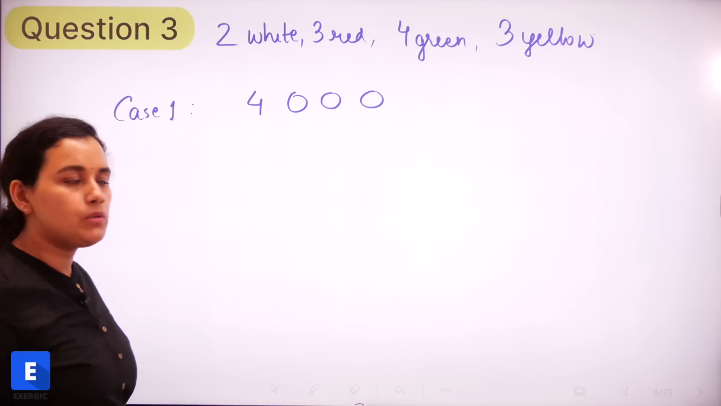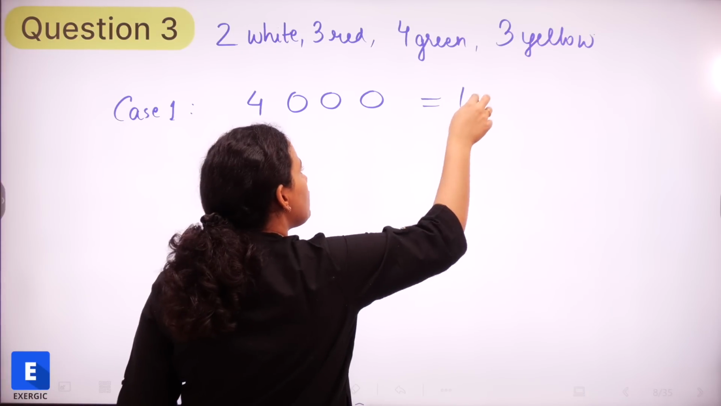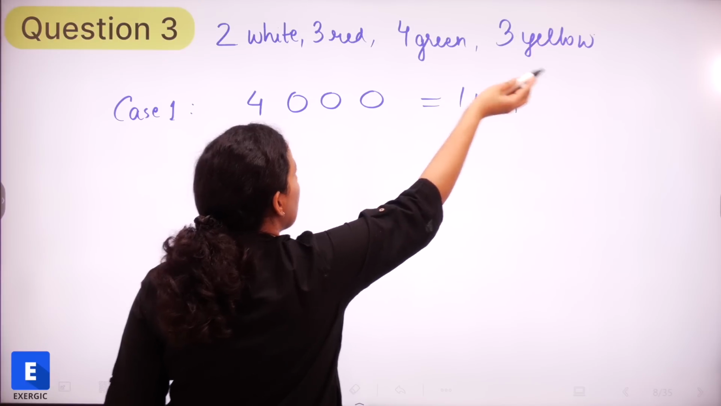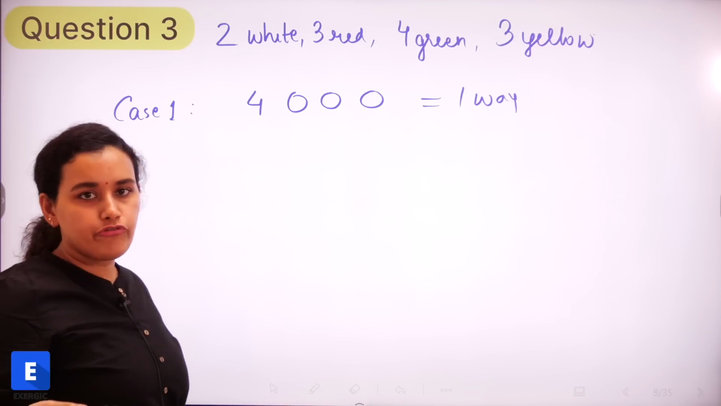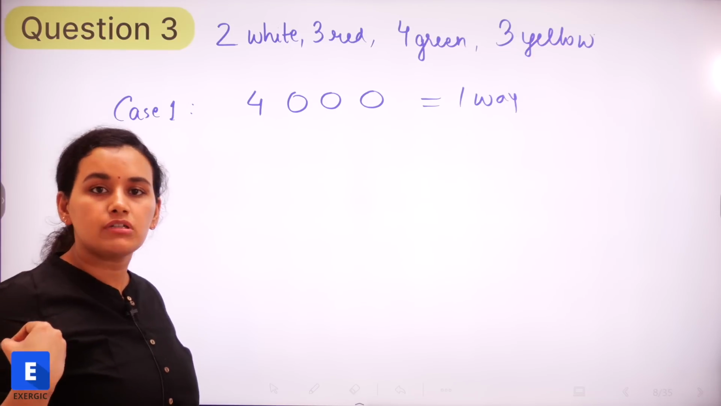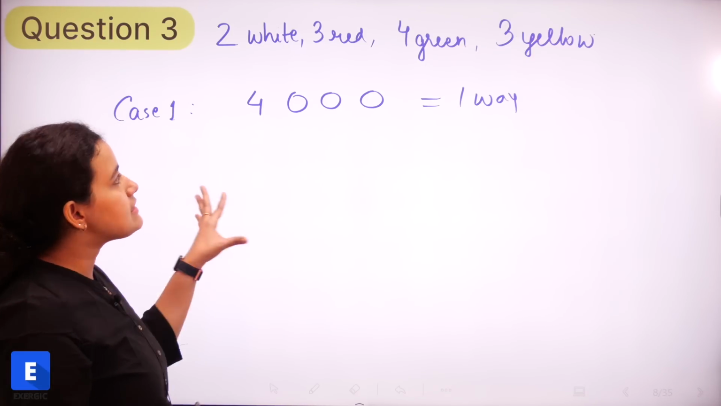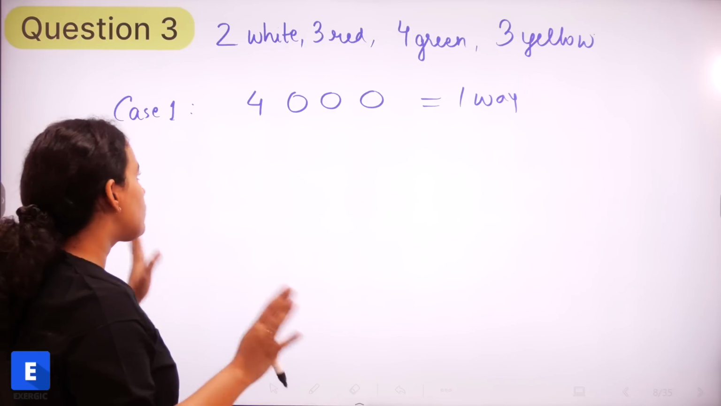The remaining are all going to be 0, and this can be done in only one way because yellow, red and white, we don't have 4 cups. If we had 4 cups, then we would have to consider that case also. But in this case, we only have 4 green, so we will go ahead with that.